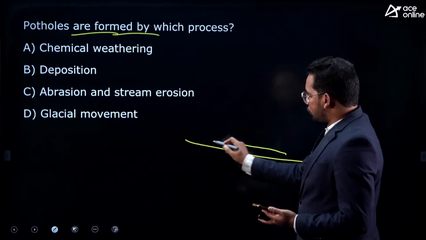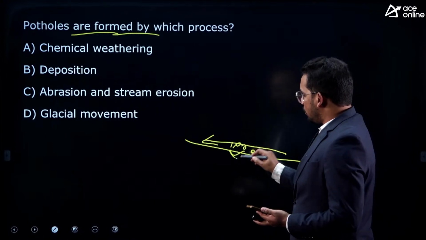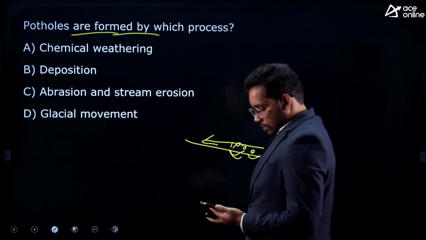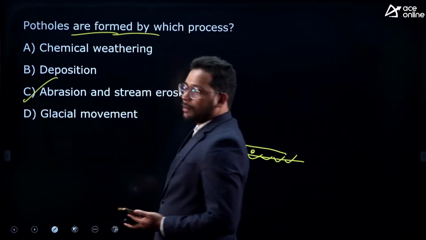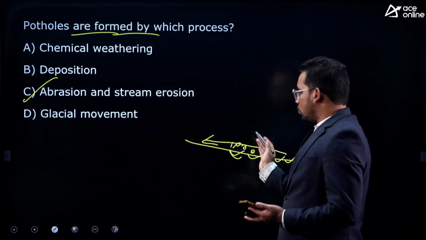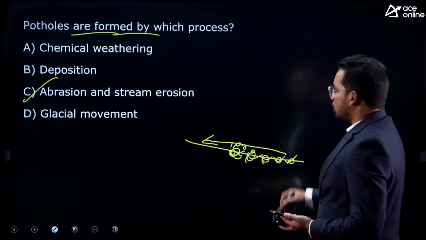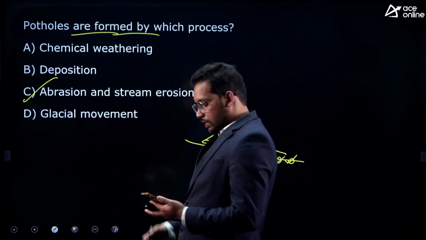When river water is flowing, whatever stones are there will make holes, undulations, depressions, right? So this is formed because of abrasion and stream erosion. As they move, they erode the floor and make the potholes on the path of the river, right? So yes, C is correct, good.